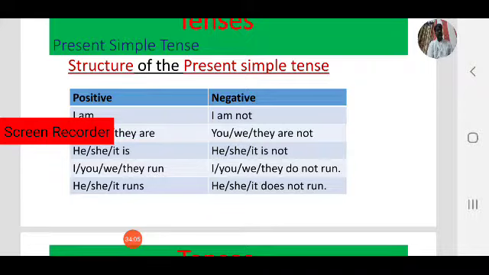Observe the difference in third person singular. In third person singular, the structure changed. In present simple, I don't run, we don't run, you don't run, they don't run. Coming to third person singular, he doesn't run, she doesn't run, it doesn't move. Like this is the structure.